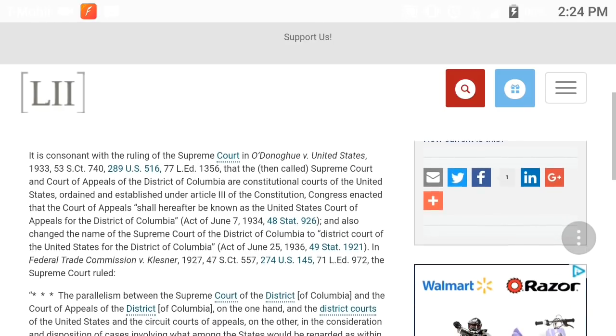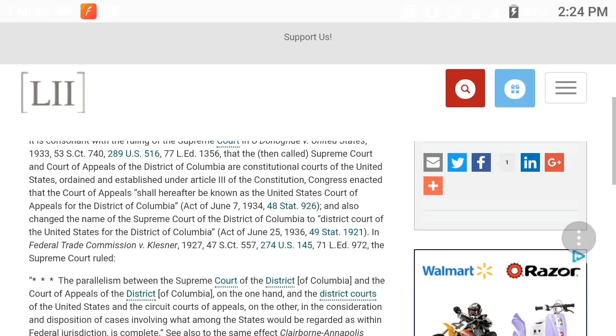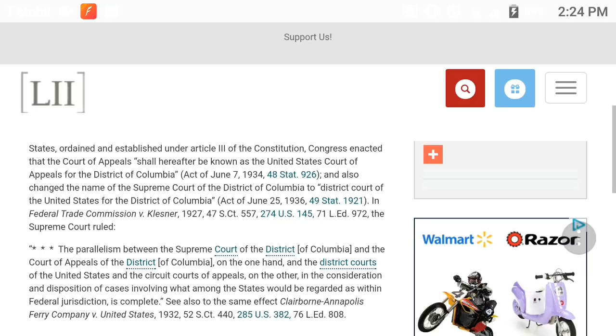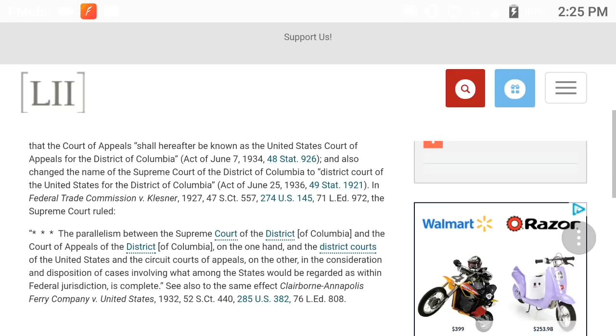It is consonant with the ruling of the Supreme Court in O'Donoghue versus United States that the then called Supreme Court and Court of Appeals of the District of Columbia are constitutional courts of the United States, ordained and established under Article 3 of the Constitution. Congress enacted that the Courts of Appeals shall hereafter be known as the United States Courts of Appeals for the District of Columbia, effective June 7, 1934, and also changed the name of the Supreme Court of the District of Columbia to District Court of the United States for the District of Columbia.